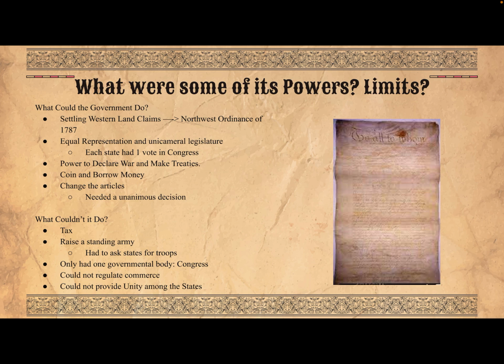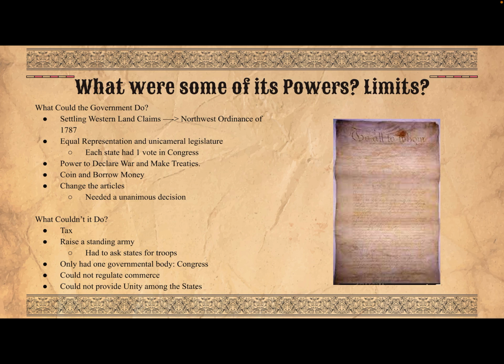What were some of the Article's powers and limits? To start, it created the Northwest Ordinance of 1787, which was arguably the most important thing that the Articles did for the nation. In this Northwest Ordinance, it gave guidelines for the requirements of statehood, and it prohibited slaves in the Northwest Territory.